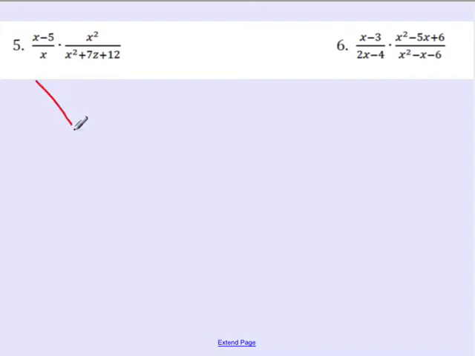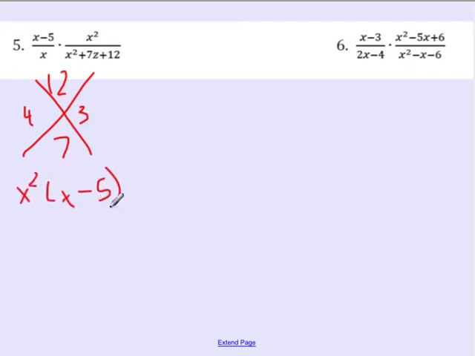So for number 5, all I have to do is 1 x. So I'm multiplying to 12 and adding to 7. So that's going to give me 4 and 3. So then up top, I have x squared times x minus 5. You can flip the order of them if you want. The order of the multiplication actually doesn't matter. Then I have x times x plus 4 times x plus 3.